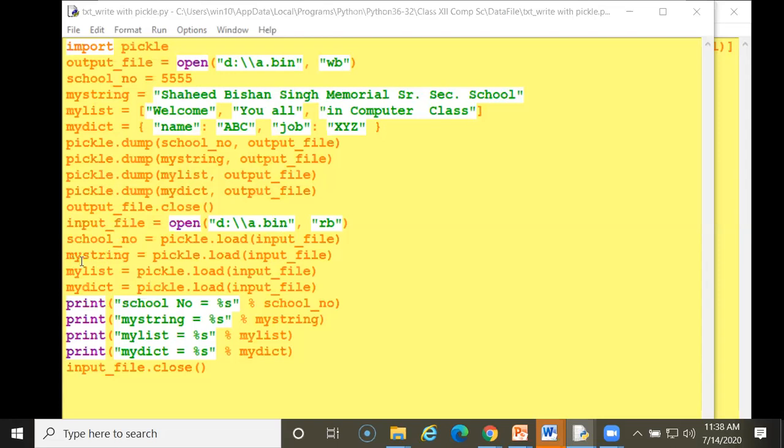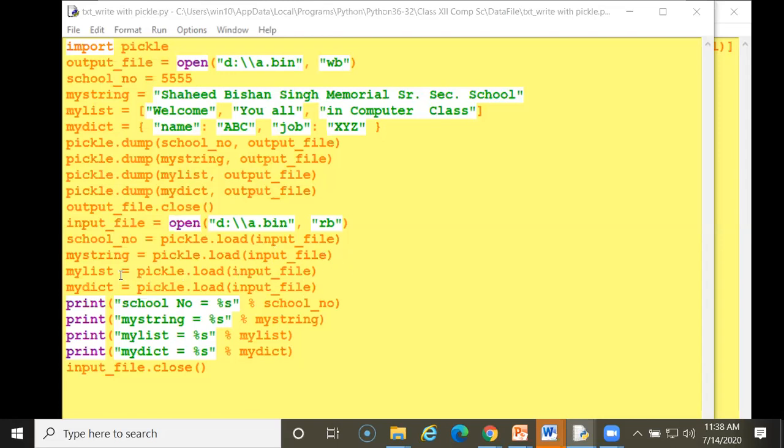And now next, my string, the same string I am loading here, pickle.load with the same file. And now my list, this I am also loading from the input file, my_list equal pickle.load input file. So this line also loads it. And now this line, the dictionary, I have to load here. Now my dix equal pickle.load input file. This is also loaded from the input file. Now all these loading steps are over.